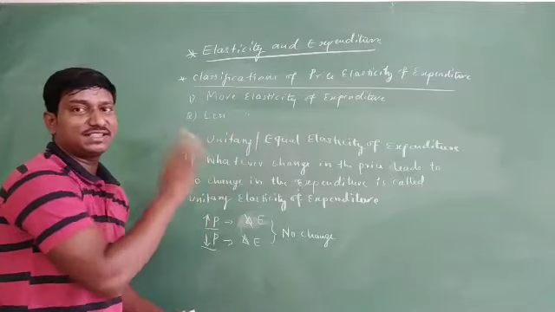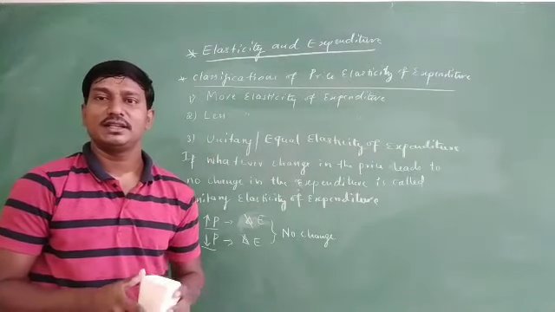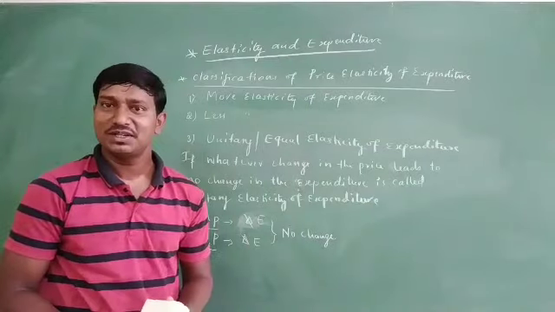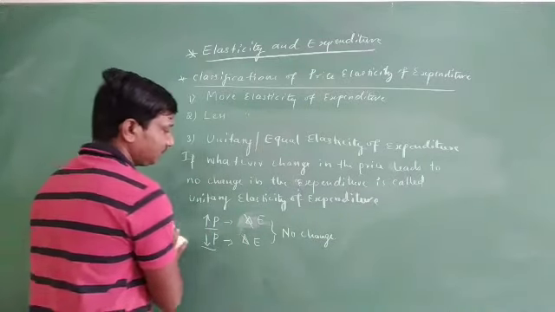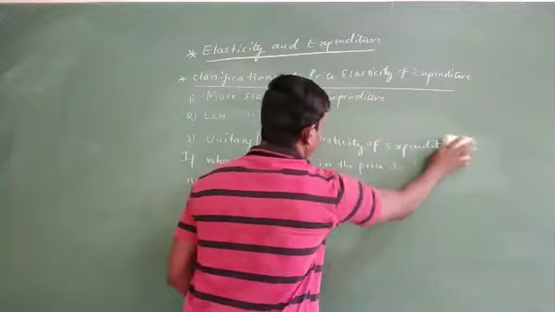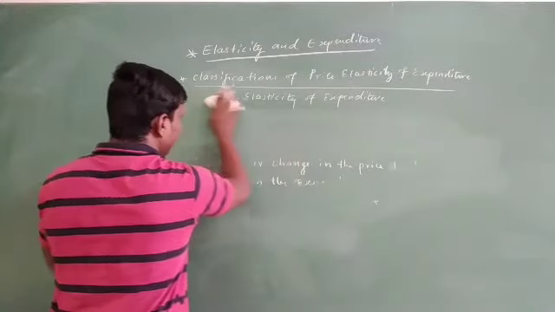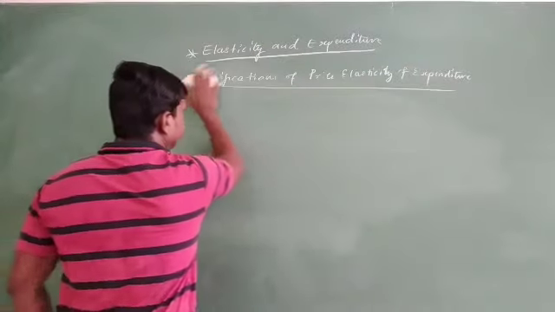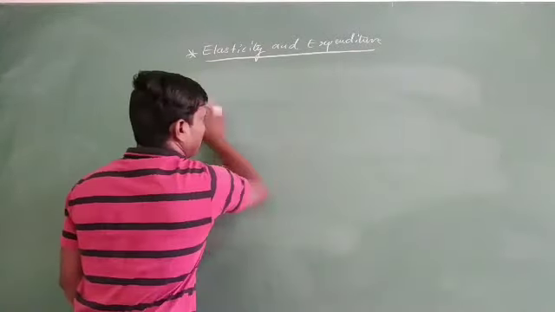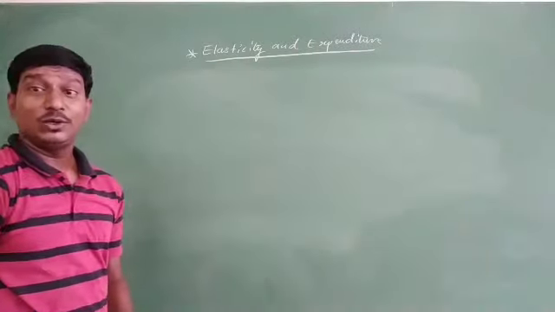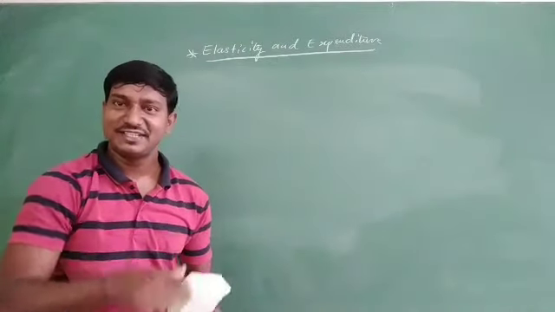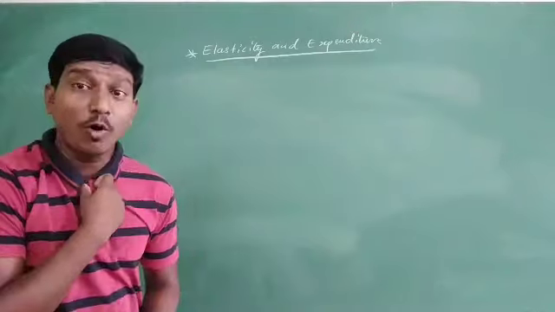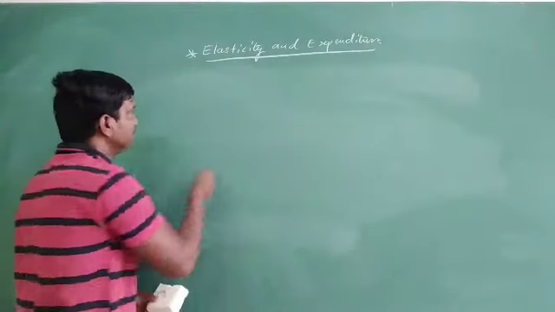Well, so these are the three different types of price elasticity of expenditure. Friends, just look at these with an example. Let us come to this now. Just look at these different classifications of elasticity of expenditure with the help of a schedule and an example.